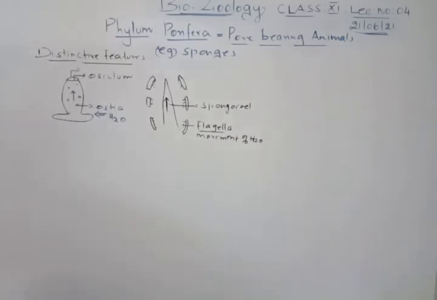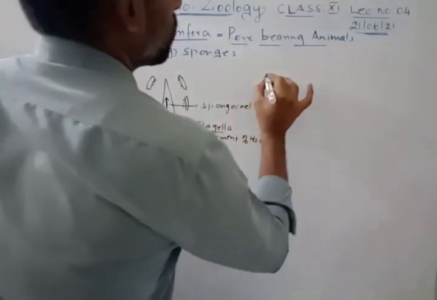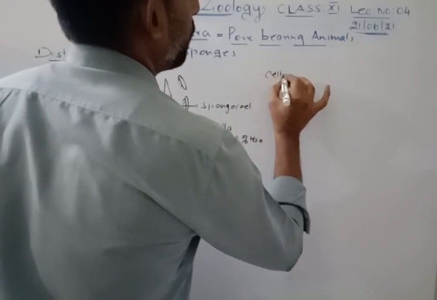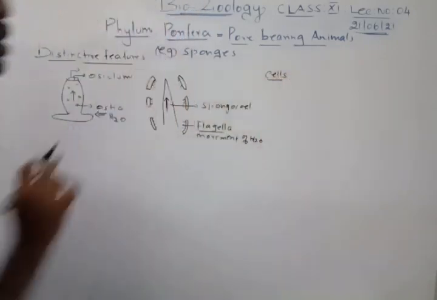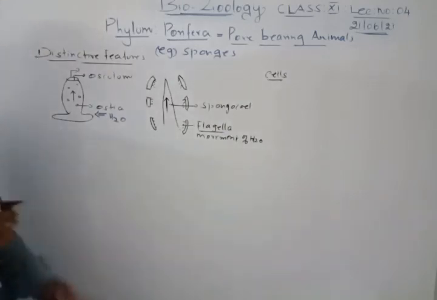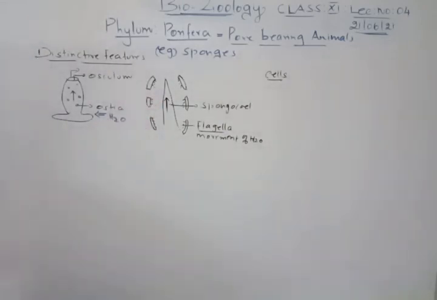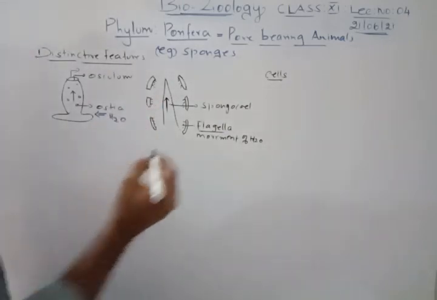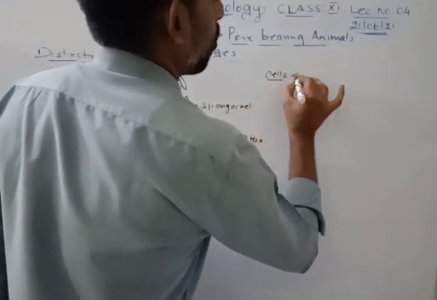It has different types of cells, because the arrangement is cellular, that is what we studied. All these cells work independently. So we talk about these cells. The first cell we will discuss is the choanocyte.